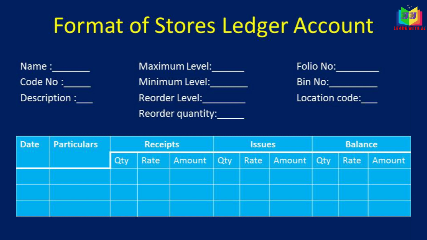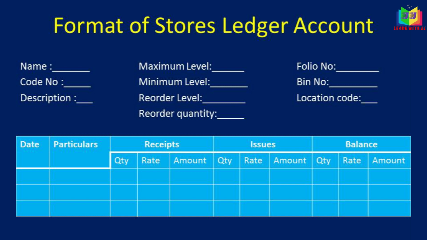Now we'll see the format of the stores ledger account, and in the various methods we have to follow the same format. For FIFO method, LIFO method, HIFO method, for all the stores ledger we will follow the same format. Here we have to write the name, code number, description, maximum level, minimum level, reorder level, reorder quantity, folio number, bin number, location code. All that we have to write here, and this is the format.